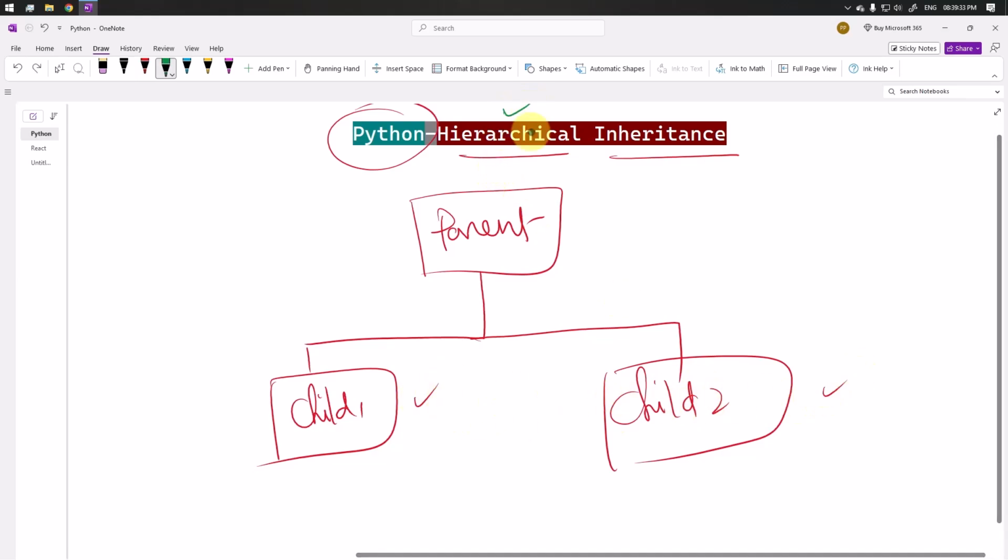So in hierarchical inheritance we have this tree-like structure where the properties and methods of the parent class will be inherited by all of its child classes. So this way we can reuse the code and we can organize the classes.